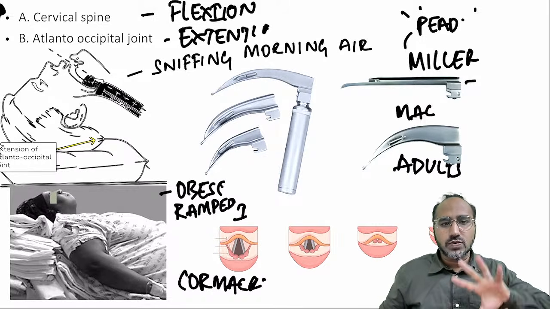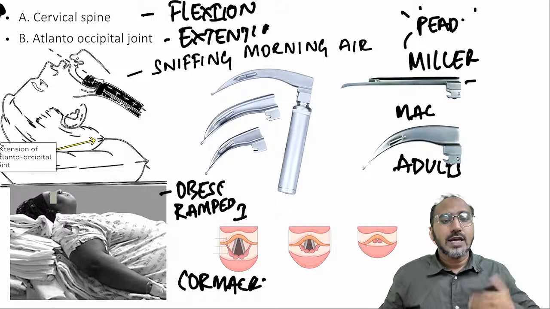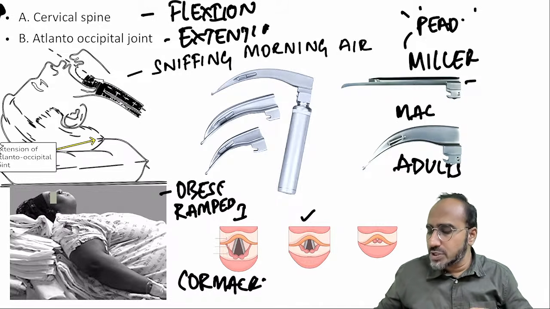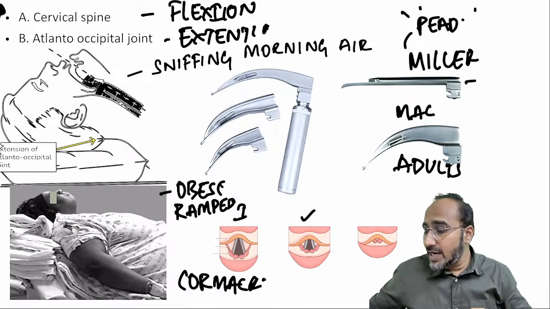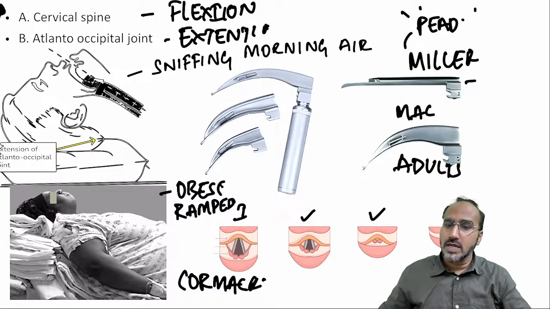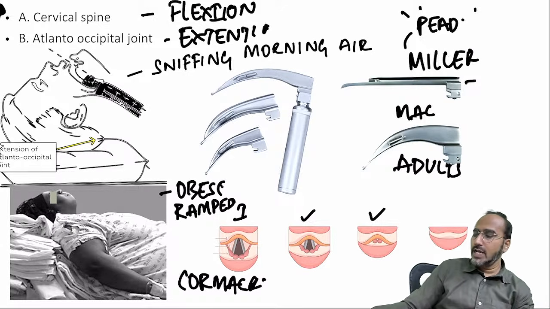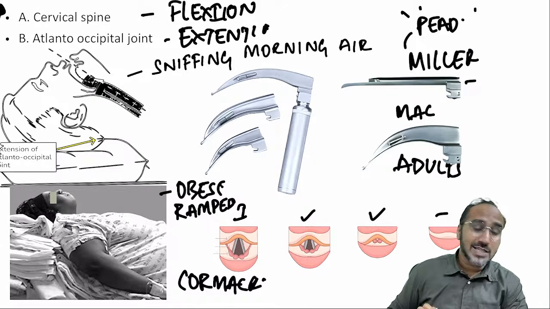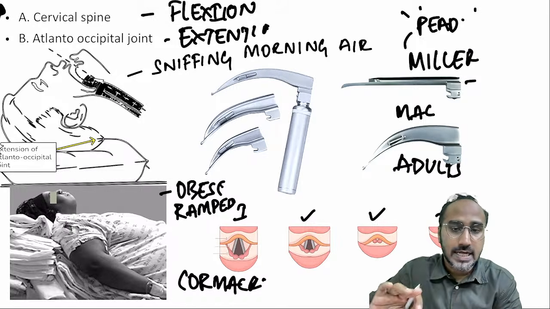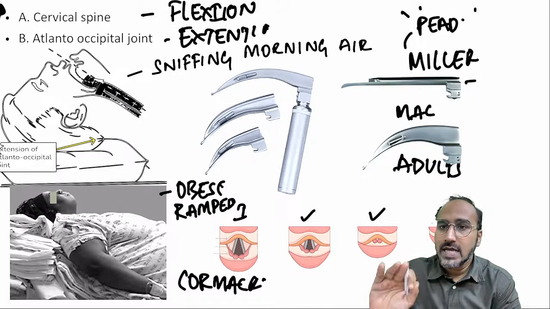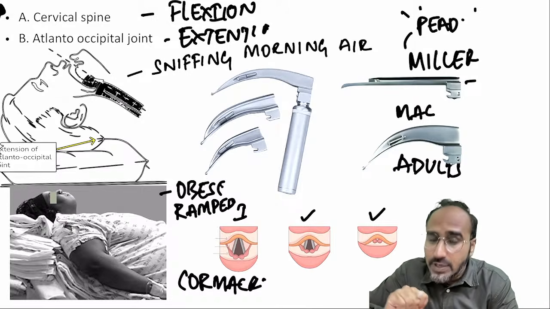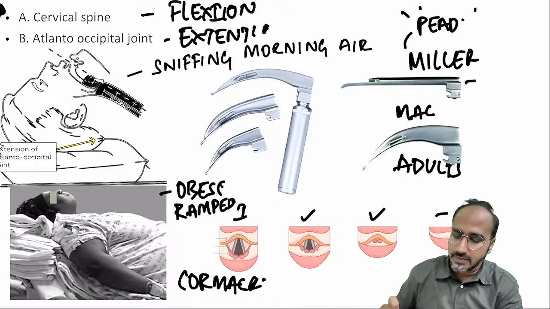Grade 1 means the full laryngeal aperture is visible. Grade 2 means only the posterior portion of the laryngeal aperture is visible. Grade 3 means only the epiglottis is visible. And grade 4 means the epiglottis is also not visible. That is Cormack-Lehane grading. Don't confuse yourself, guys. Cormack-Lehane is done at the time of intubation, not in the pre-anesthetic checkup. In the pre-anesthetic checkup, Mallampati is checked.